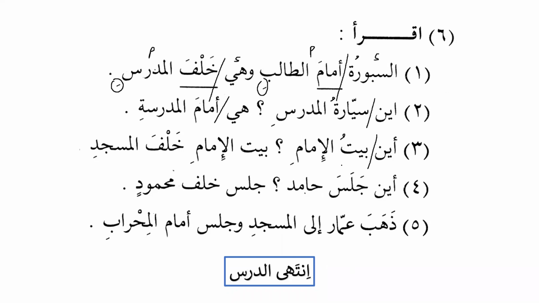Now please be careful. This is imam. Who is imam? The leader of the prayer, the one who leads the prayer, or the leader. So aina baytul imami, where is the house of the imam? So look at the difference. This is amam with fatha. This is with fatha, amam, and it means in front of.